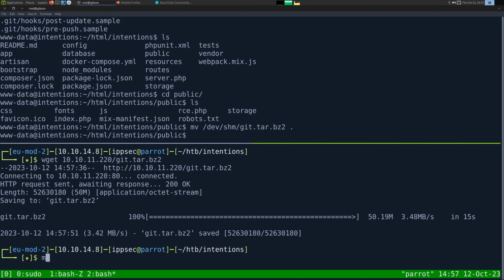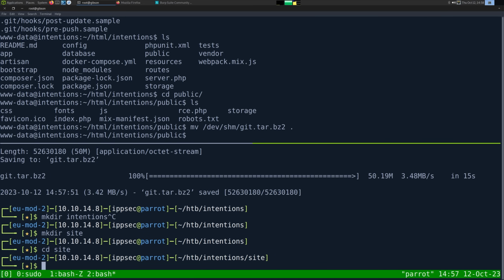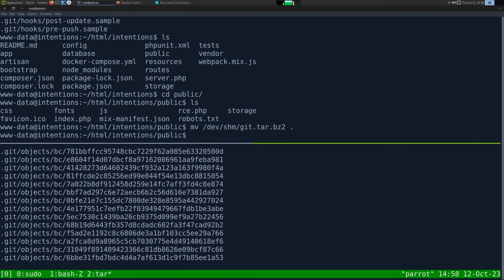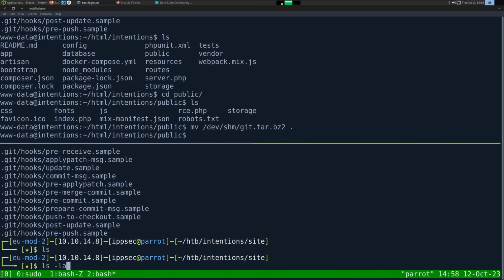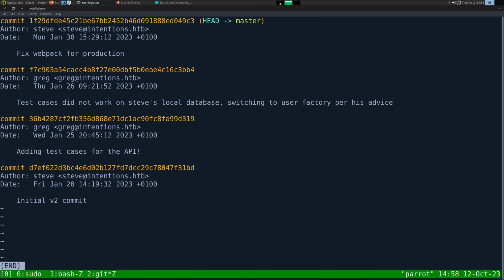Okay. Let's make a directory, we'll create site. Then tar xjvf the git archive and extract it all. I don't know why I added the v. That probably just slowed things down, bringing the standard out. So now we have this Git directory. If I do a git log, I can see everything because Git is properly configured on my box.